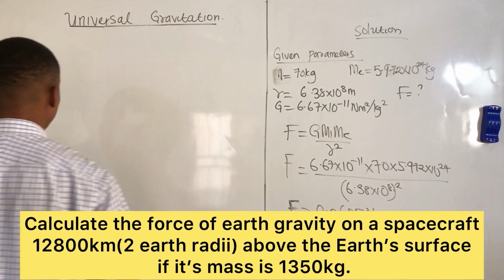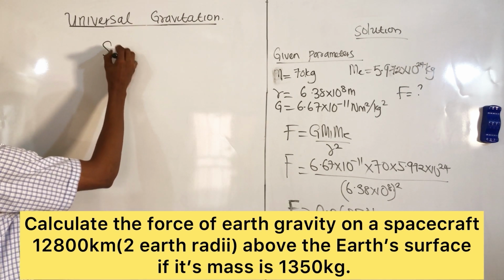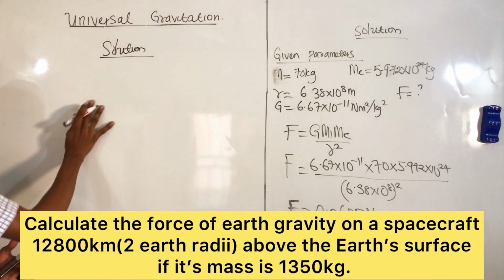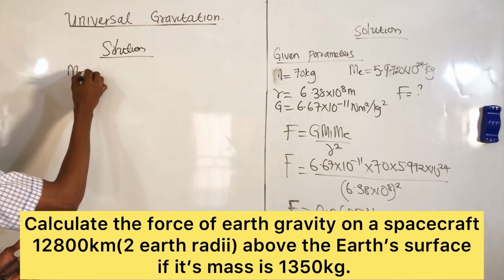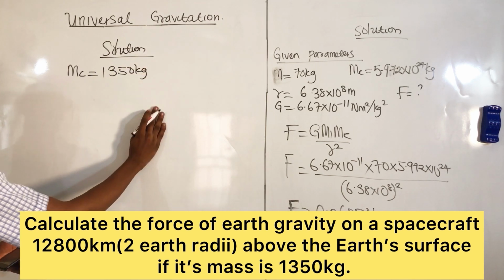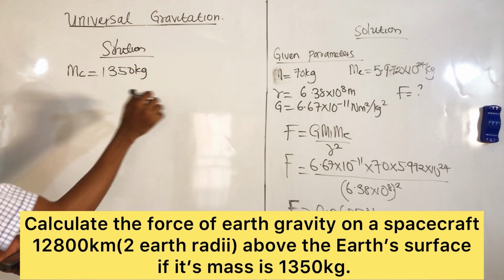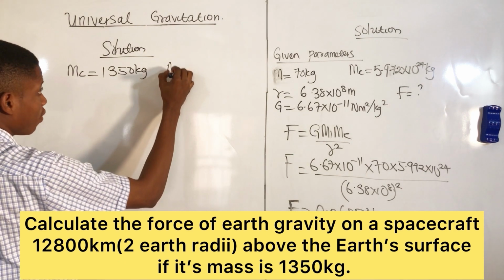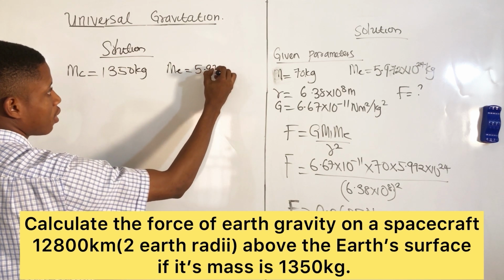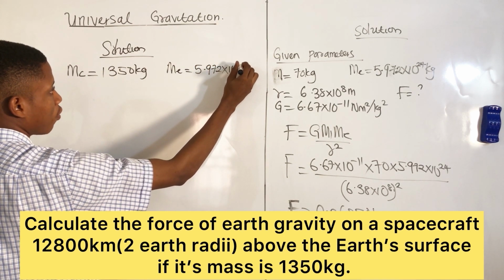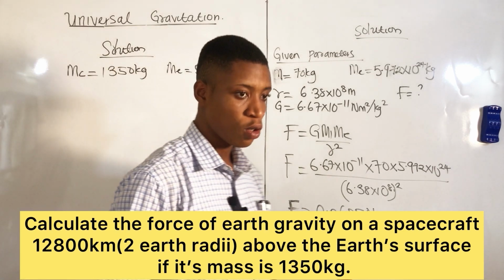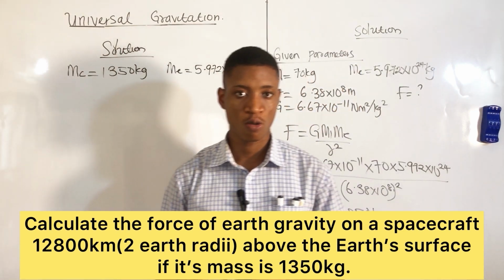Of course, to solve this problem, we have a solution. They have given us a lot of information. They have given us the mass of the craft, which is 1350 kg. From here we also know the mass of the Earth, which is 5.972 times 10 to the power 24 kilograms. It's very important that in some cases, some questions will not give you the mass of the Earth. It is assumed that you should know the mass of the Earth.